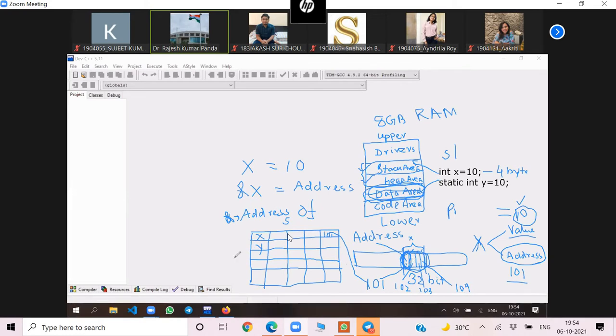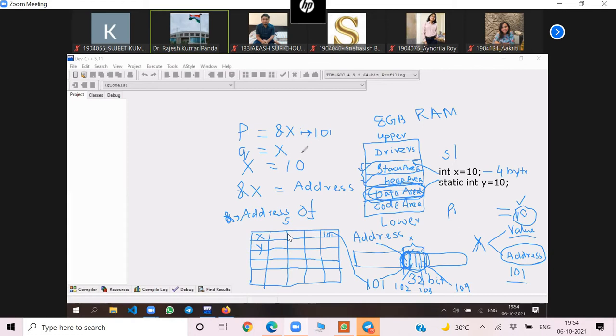Now, if I write here P is equal to &X, and also I write Q is equal to only X, what does it mean here? When I write P is equal to &X, then P contains the address of X, that is 101 here.